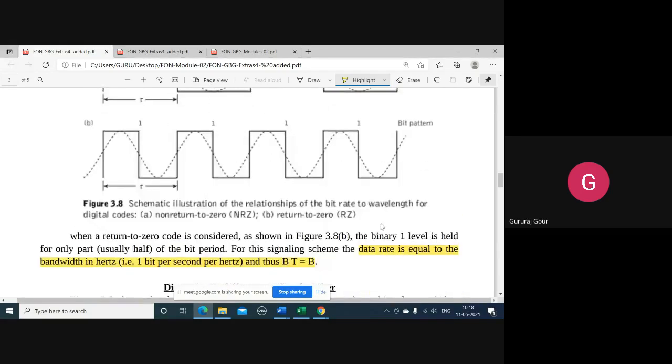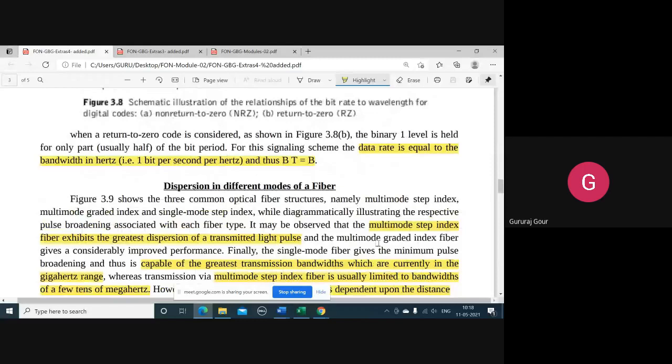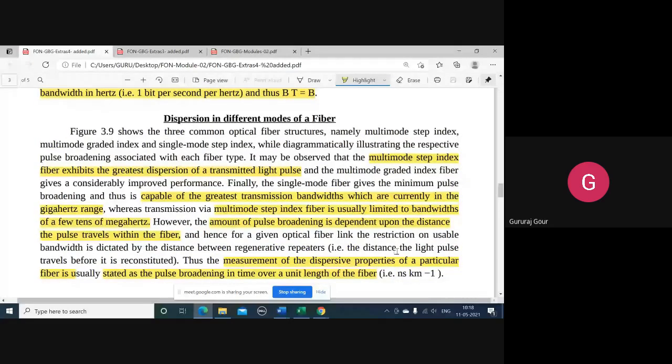So this is all about the dispersion. A brief look at what we wanted to see in a little bit more detail. Yesterday, what we have seen was the dispersion, a very rough discussion, a rough definition. The same thing is now discussed with respect to ISI and how to convert it to bandwidth. Now we will continue our journey by looking into the discussion of dispersion for different modes of the fiber.